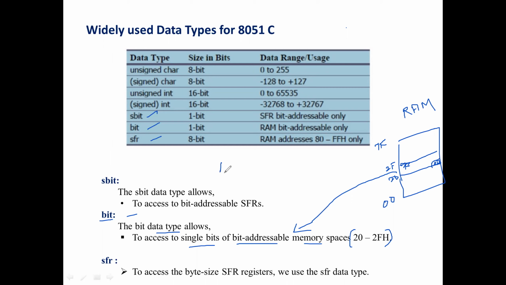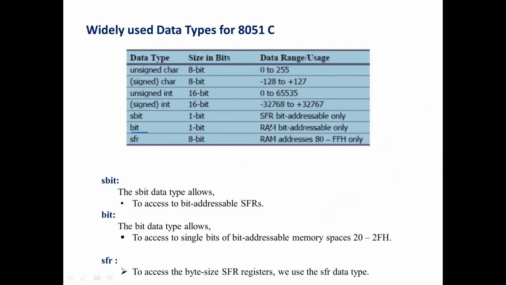For example, if I use bit at the particular location 00H, then we are accessing that particular bit. We will see that while writing the program. Just for understanding, bit is more specific to the bit addressable memory space, this particular location.